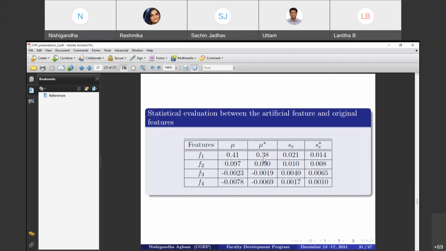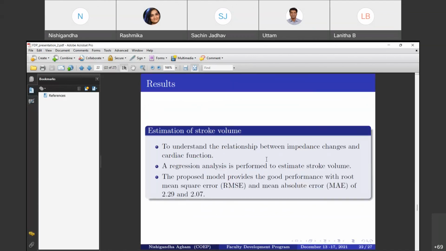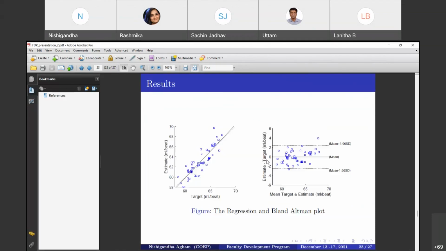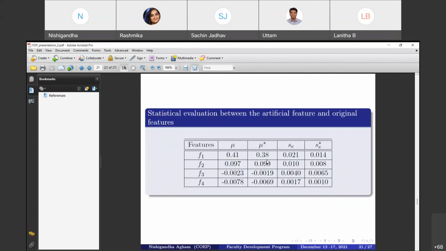Here we calculate the mean and the standard deviation from these features, and from the table we confirm that the standard error obtained from this parametric bootstrap method closely approximates the mean.